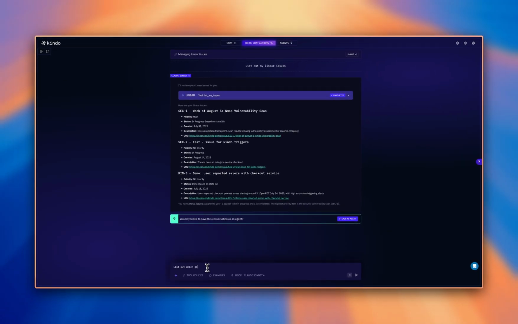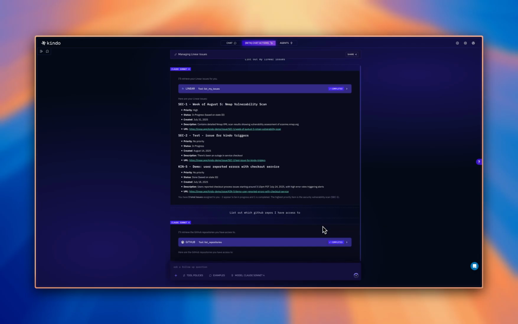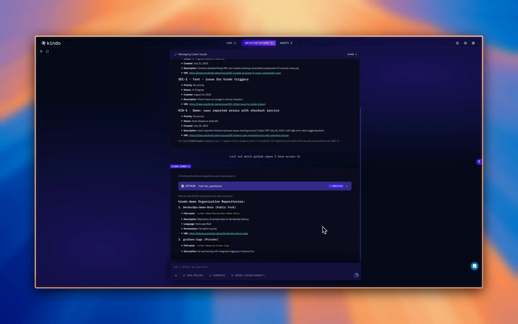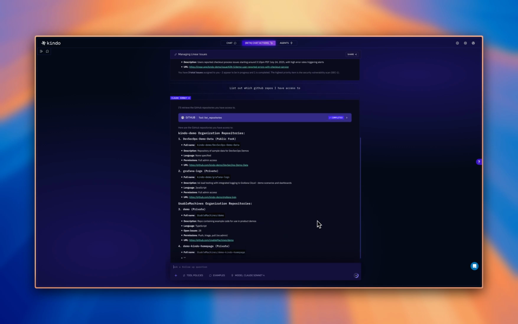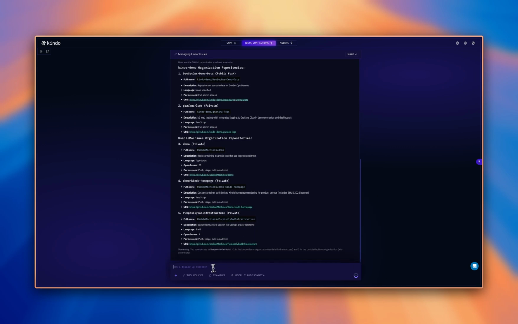Similarly, I could ask it to list out which GitHub repos I have access to. And this is going to go to GitHub and list out some repos. It's going to identify the tool, list repositories, and then from there it's just going to list out the ones that are available here. There's a subset of these that are available to this particular demo account, but you can see them all listed out here.